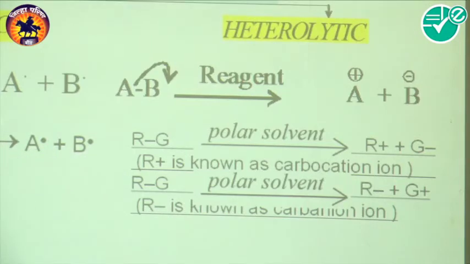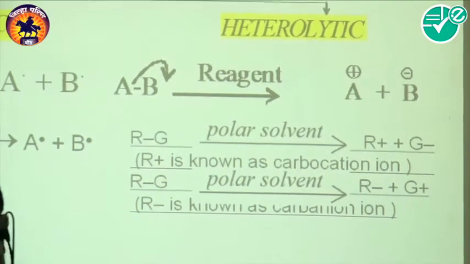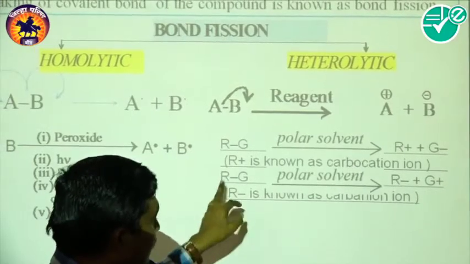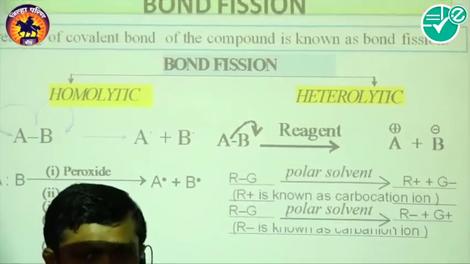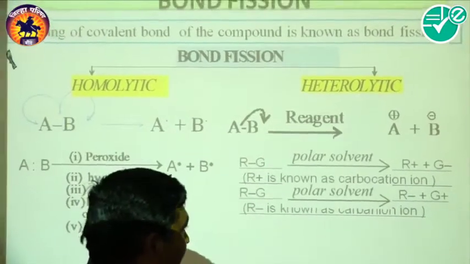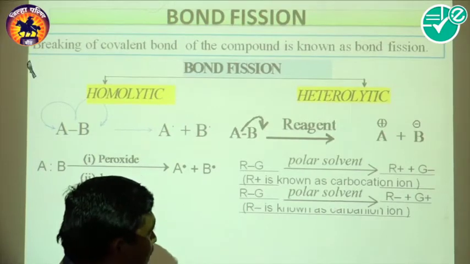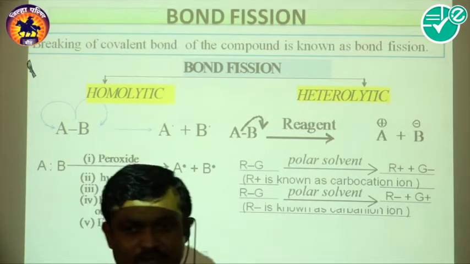So look here, that carbanion is stabilized by electron withdrawing groups, if they are present. We already discussed the stability of the carbocation and the stability of the carbanion in the inductive effect. In the last period we discussed that point also. So in this way, that is where the bond fission takes place.